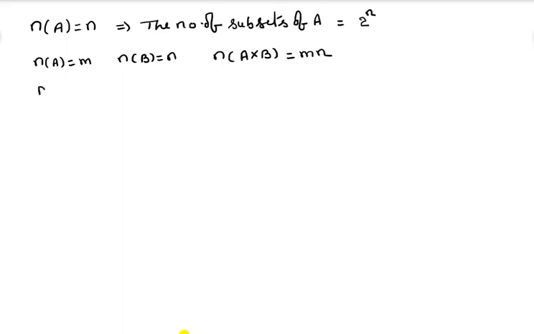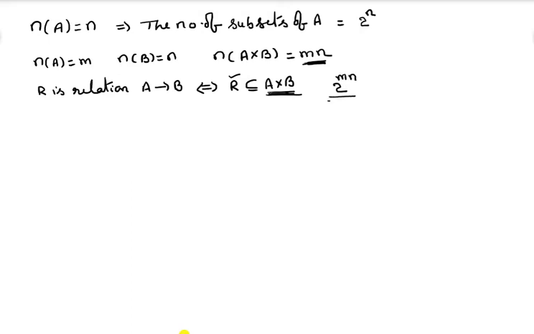At the same time, R is a relation from a set capital A to a set capital B if and only if R must be a subset of A cross B. That means every subset of A cross B is a relation from A to B. A cross B has mn elements, which means how many subsets are possible? 2 power mn subsets are possible for A cross B.